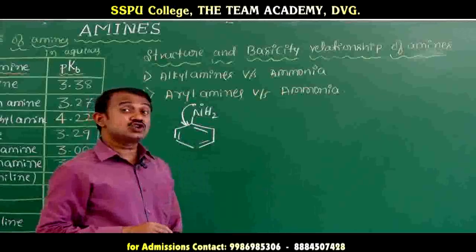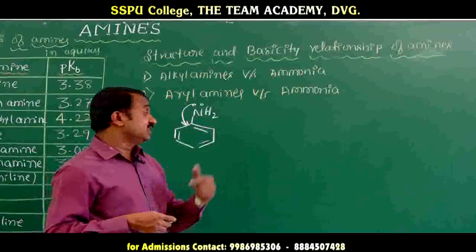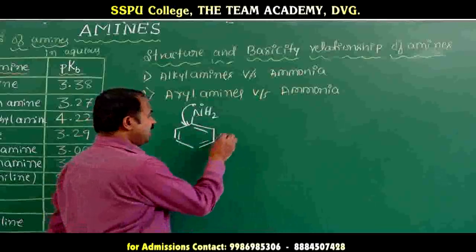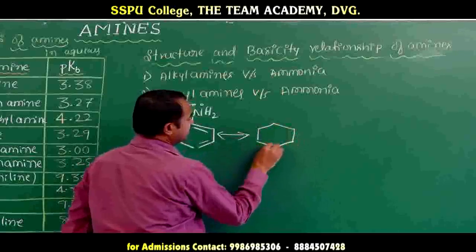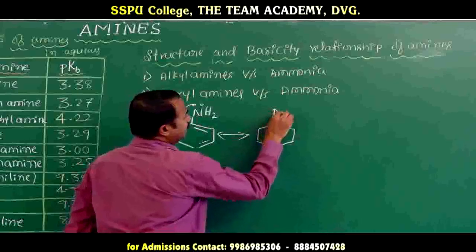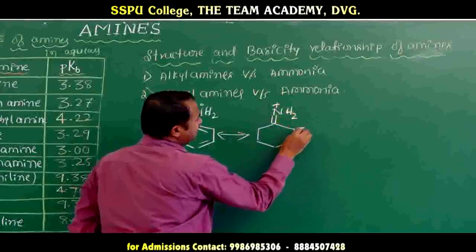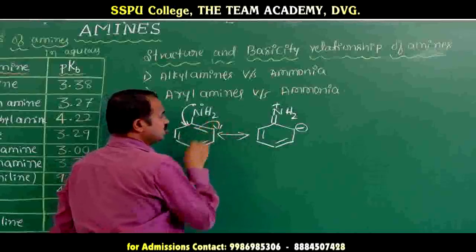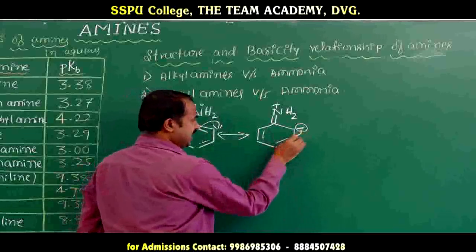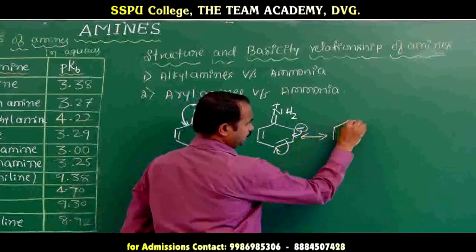That is a mesomeric effect. Before we discussed the inductive effect; this is a mesomeric effect. When electrons are donated to the benzene ring, resonance stabilization is formed. This is a resonance structure, and next the double bond shifts, giving another resonance structure.